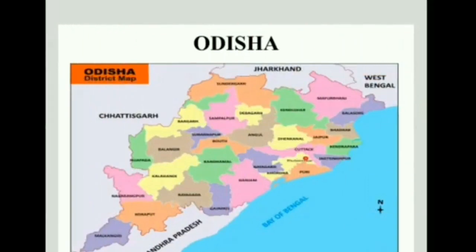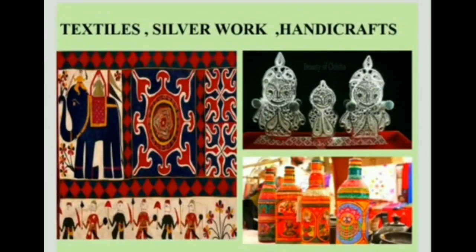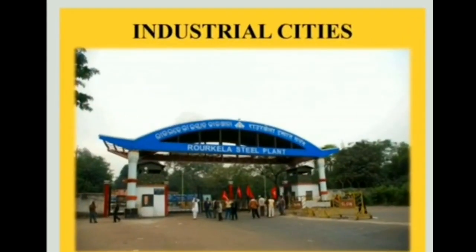Let me now tell you about Odisha, formerly known as Orissa. It is an Indian state located in the northeastern part of India. Its capital is Bhubaneswar. The language spoken here is Odia. This state is famous for textiles, silver work and handicraft items. The famous industrial cities are Cuttack and Rourkela.